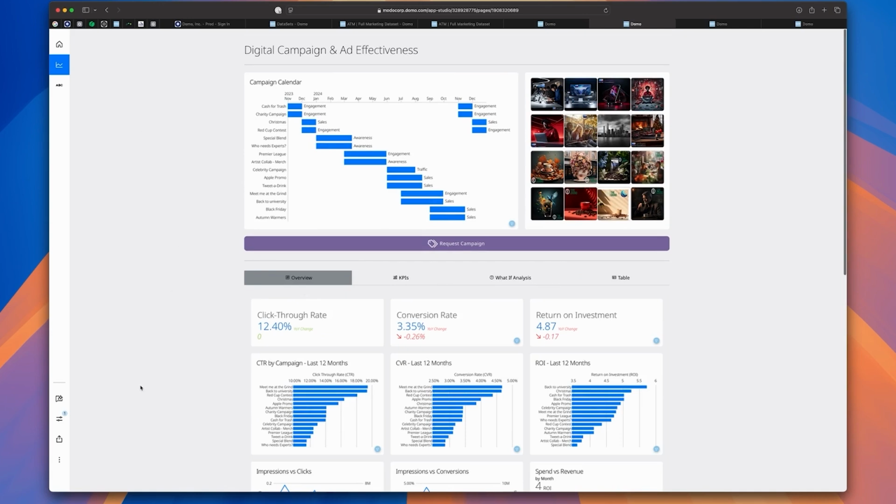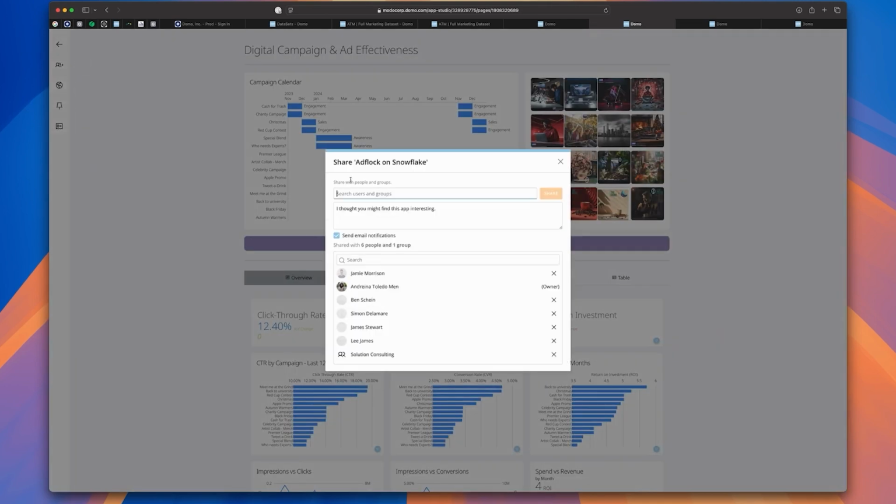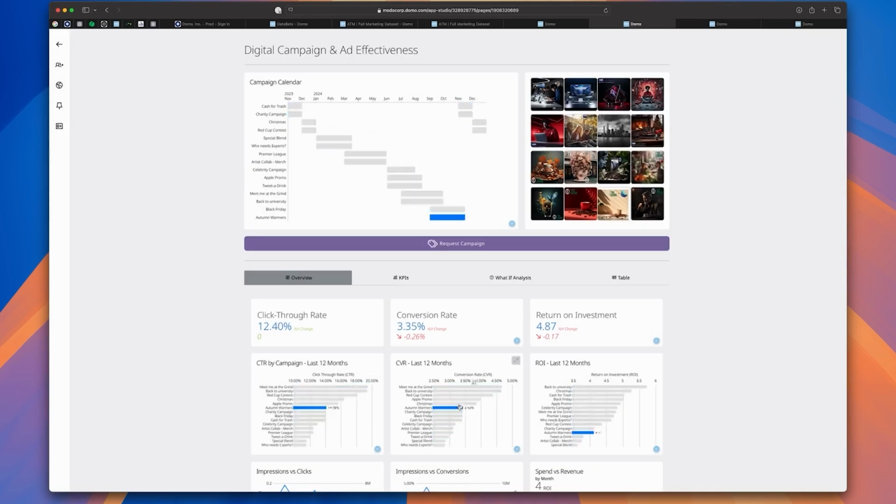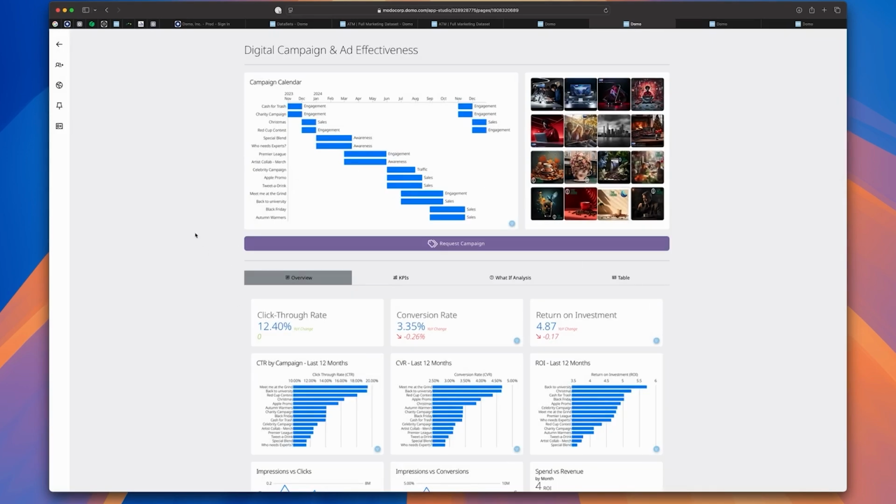If I want to share this app with colleagues or other departments, it's again very straightforward. I can come to Distribute here, and then I can click Share under this menu. Here I can see who currently has access to this application, but if I wanted to share it, for example, with our marketing team, I can very quickly search for the group and select them and share this application with them, along with all of the underlying data that powers the app as well.